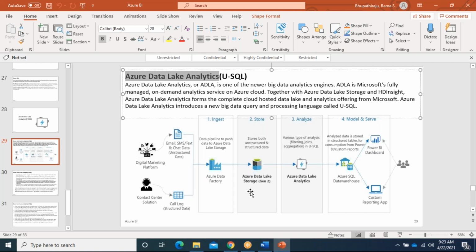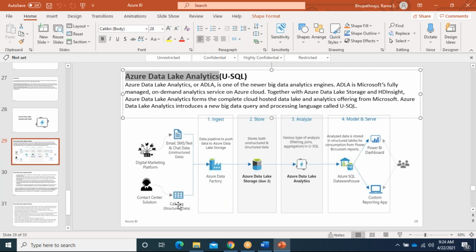Whatever data is stored in this Azure Data Lake, we use Azure Data Lake Analytics, and we can use the data for reporting, or push the data to the Azure SQL data warehouse. On top of that, they write custom applications or dashboards. This is where Data Lake Analytics comes into the picture. It will analyze the data.